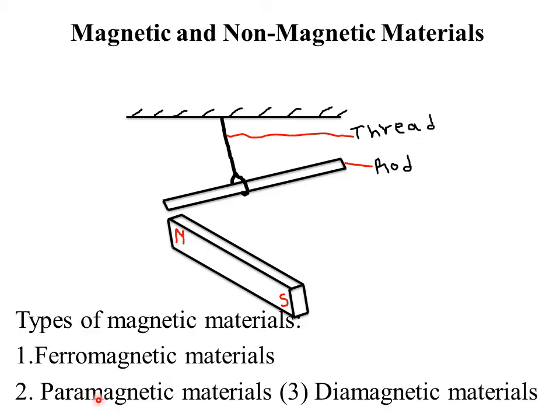Then paramagnetic materials, this is the opposite of ferromagnetic materials. Paramagnetic materials are magnetic materials that are weakly attracted by a magnet. That is, their force of attraction to a magnet is actually very small or weak. Magnetic materials that are weakly attracted by a magnet, we call them paramagnetic materials. An example of a paramagnetic material is aluminium.